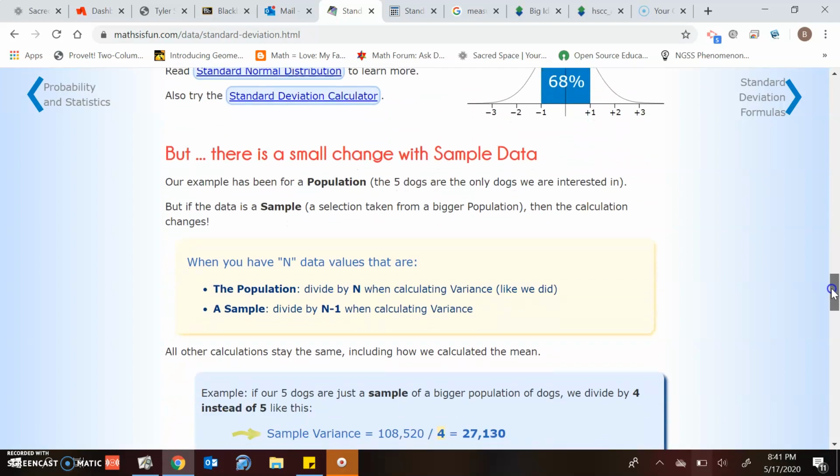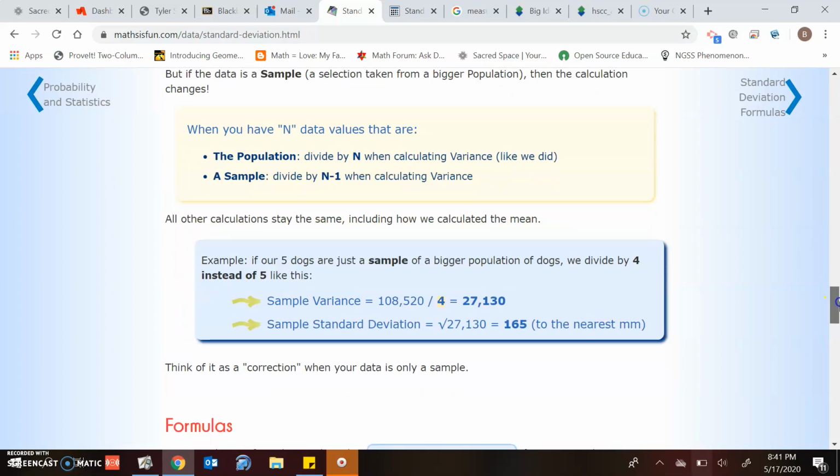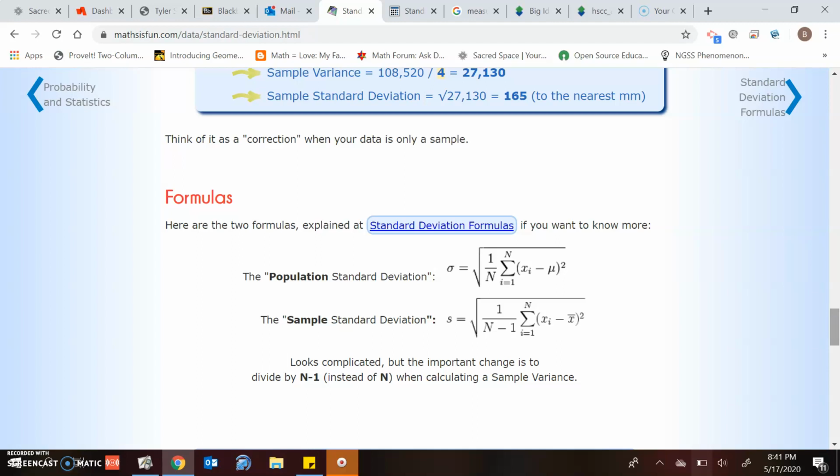I think they even show that here. Here we go. A small change with sample data. So the formula is just a little bit different, and if you see, it's just written as an S. Here's the formula for population. That's the one we had. It's written a little differently. But if you see an S, like if you're using a program on your calculator and you see S and you're like, wait a minute, that's because it's calculated a little bit differently. Think of a sample like that. The reason the formula is different is because it allows for a correction in your data when it's only a sample. Okay, that was my little side note while that other stuff settled.